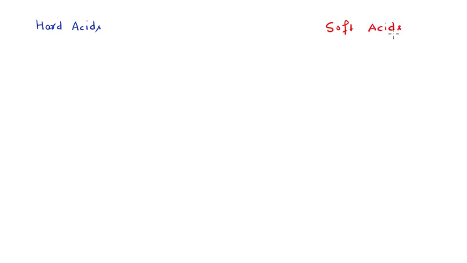The basic characteristics of these hard and soft acids we have already discussed, but still it will be good if I just give you some examples of these hard acids as well as the soft type of acids, right? So on this side I will be writing the hard acids, and on this side the soft type of acids, okay?